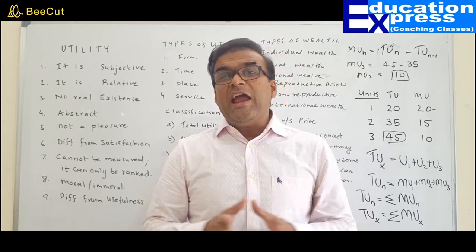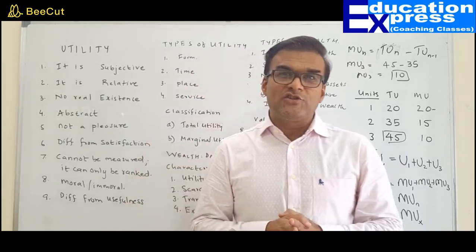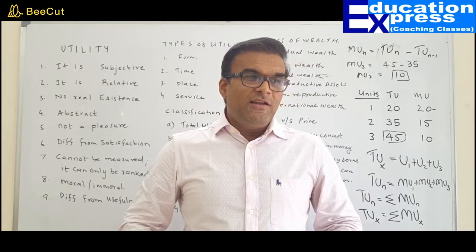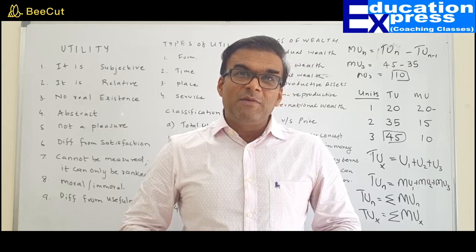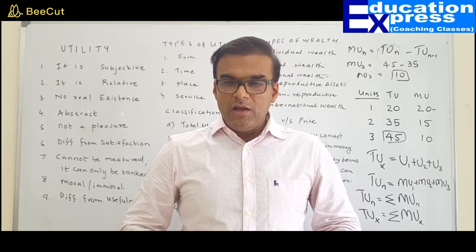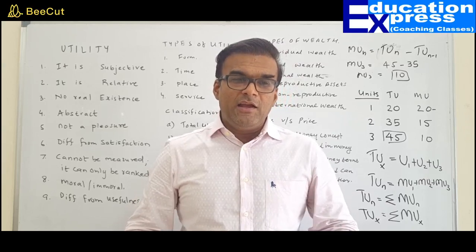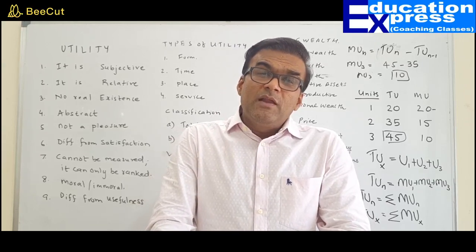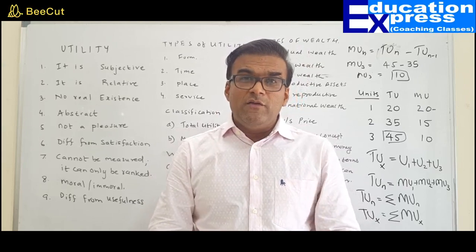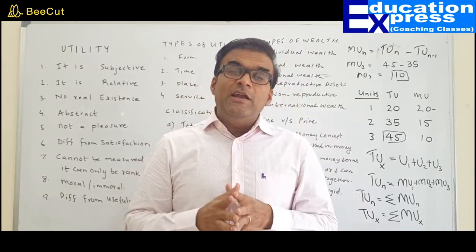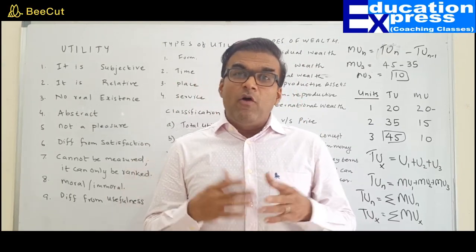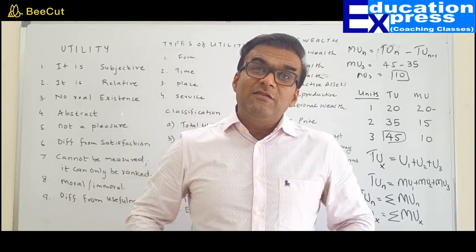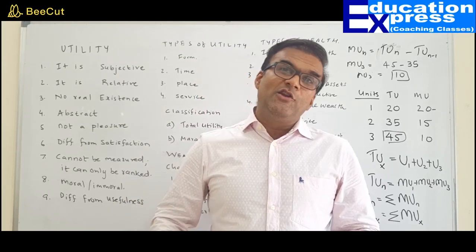Utility is a subjective concept, a relative concept. It is different from satisfaction, different from usefulness, different from pleasure. It is abstract in the sense that it cannot be touched, cannot be seen, and cannot even be measured. It does not have any real existence. My mind can change at any point of time. And it does not have any moral value. It can be harmful and it can be harmless. Utility can also be of different types: form utility, place utility, time utility, and service utility. And when we classify it, it could be total utility and marginal utility.